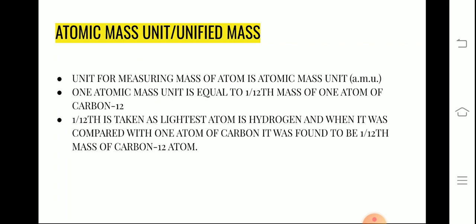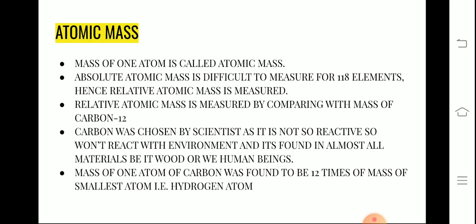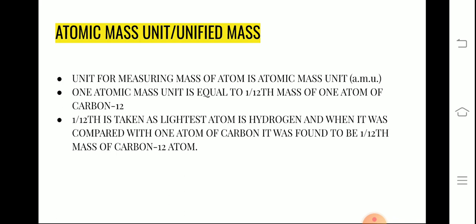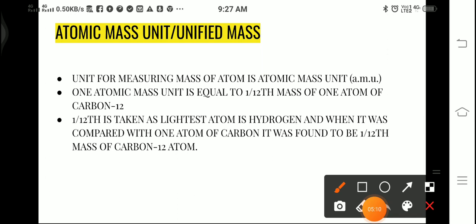Since we have not used hydrogen as the reference, we said that one atomic mass unit is equal to 1/12 the mass of one atom of carbon 12.